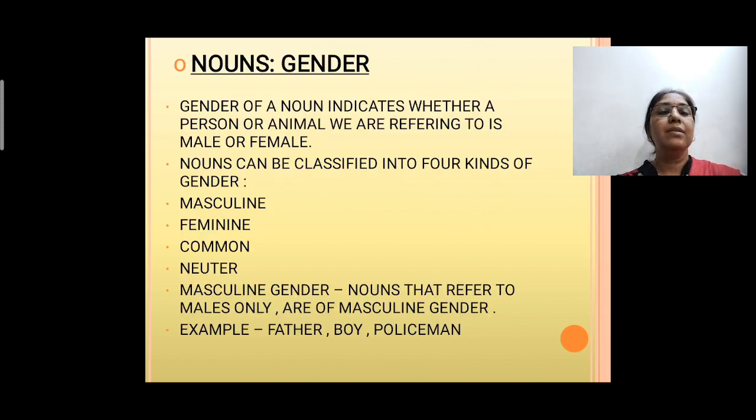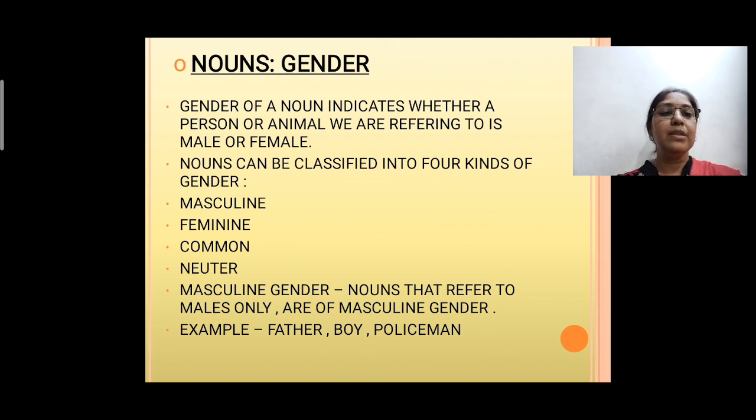Now let's start. The noun's gender here means the gender of the nouns. What do you mean by the gender of the noun? Gender of a noun indicates whether a person or animal we are referring to is male or female. In a simple way, whatever noun we are talking about in the sentence, whether it is female or male, that is telling the gender. Nouns can be classified into four kinds of gender: masculine, feminine, common and neuter.